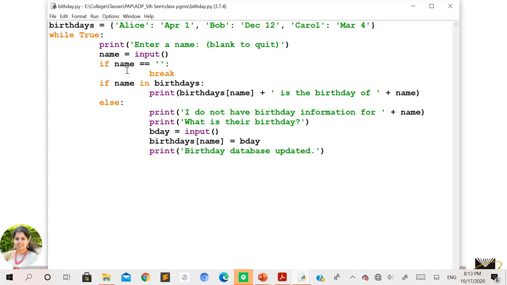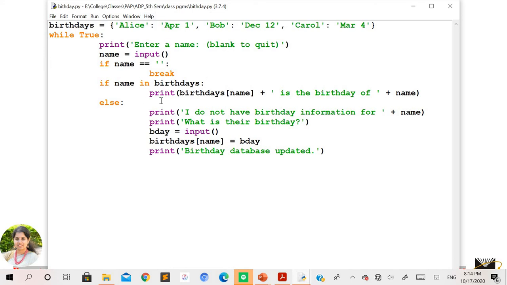The name given by the user is in the form of a key. So to operate on dictionaries, how can you do it? Take the if condition, the name that you have read, and the in operator, which you can directly use on the dictionary variable. It is going to search for the keys only. So don't worry, it is not going to search for the values. If you use the in operator on the dictionary variable, it will search for the keys automatically. So the name is going to be searched for in every key here.